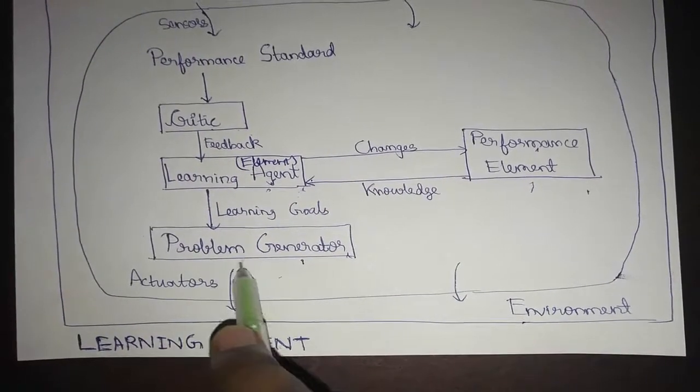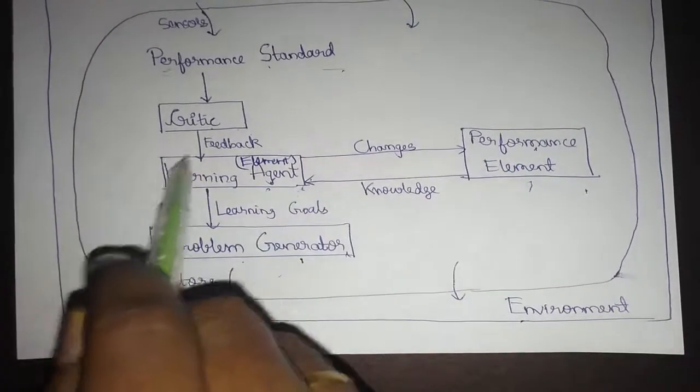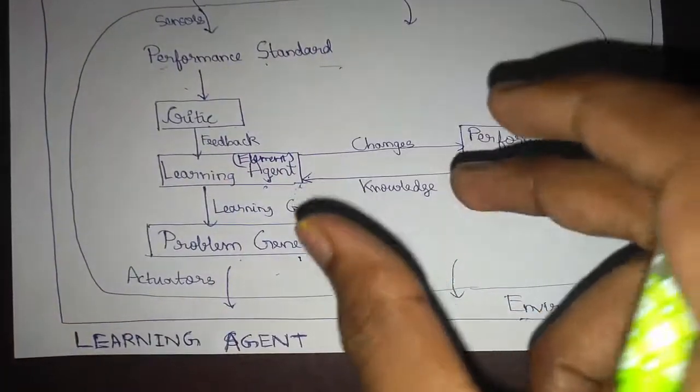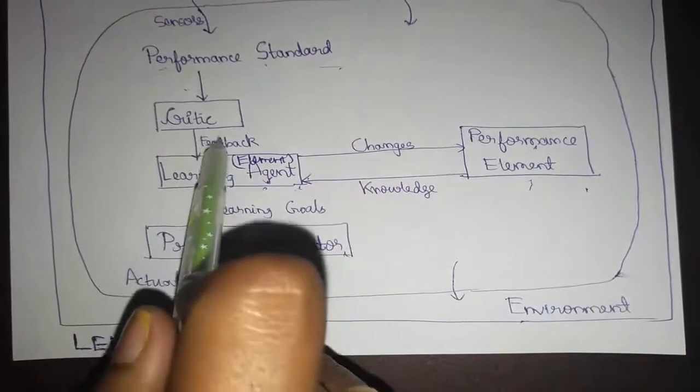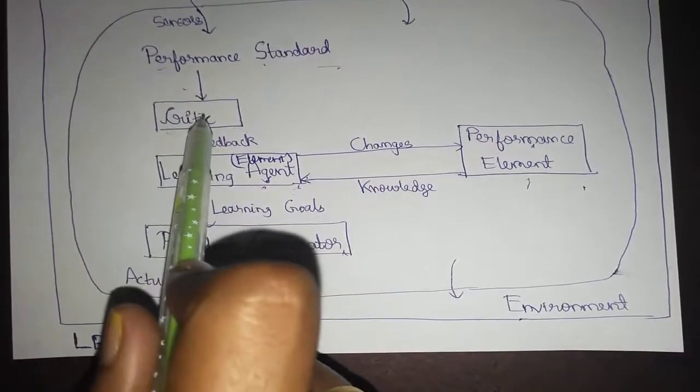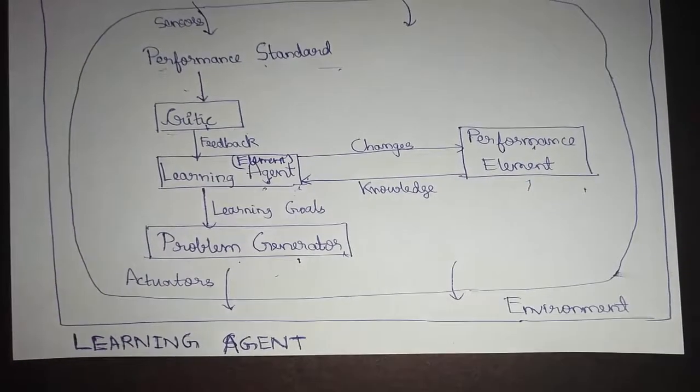Then it is going to measure the performance of each problem versus the learning goal, and generate feedback using the critic conceptual component. That's what's happening.